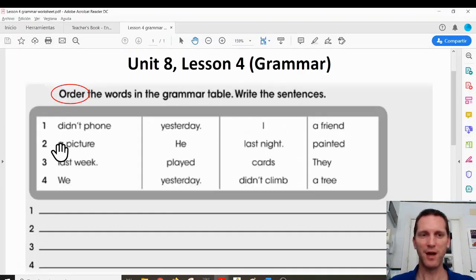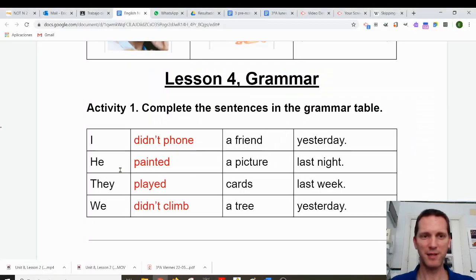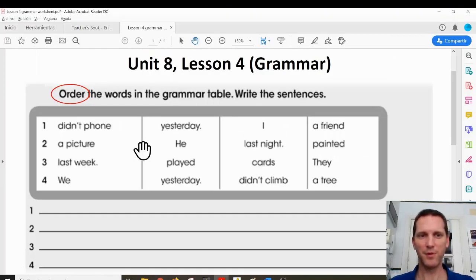Number 2, a picture he last night painted. Do you know? He painted a picture last night. Here it is. He painted a picture last night. Number 3, last week played cards they.